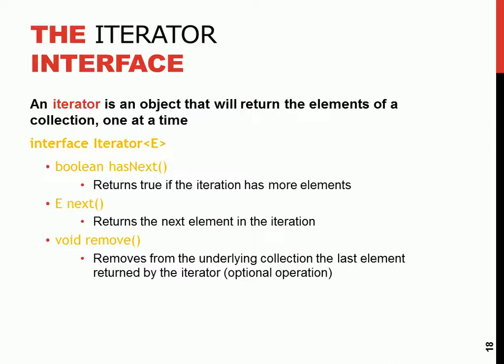Then remove the last element returned by the collection. Are you confused? You have 3 rows. The next will return the first row, and the remove will also remove the first row. See it as such. Whatever the next returns, the remove also removes it.